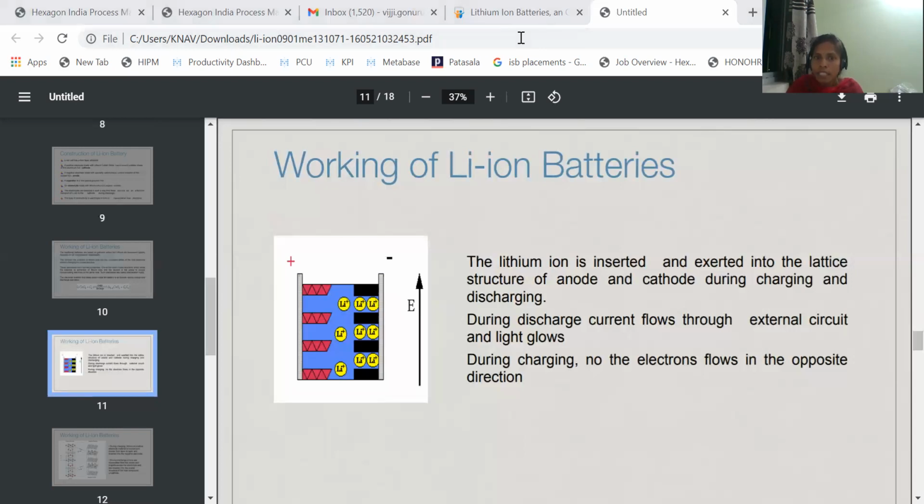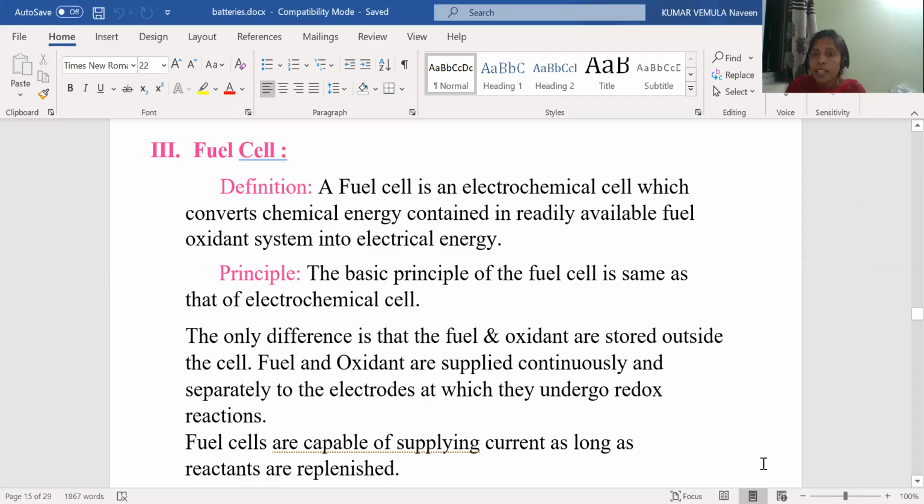So now let us see another one. The last type of battery, that is the fuel cell. We know about the primary battery. What is a primary battery? A primary battery is a non-rechargeable battery. In this, the cell reaction is in one direction. That means here, chemical energy converts to electrical energy. And after complete conversion of the chemical energy, we can't use such types of batteries because the battery becomes dead.